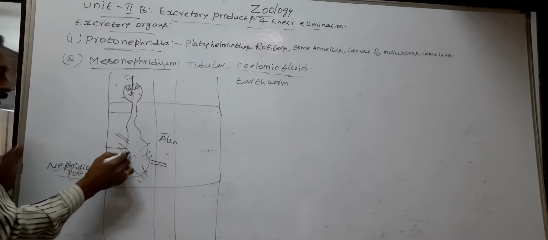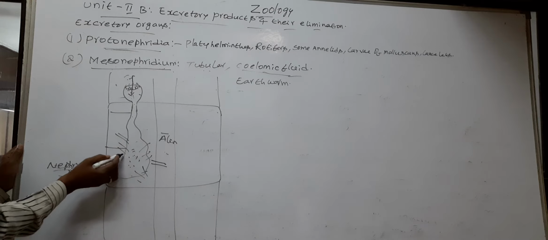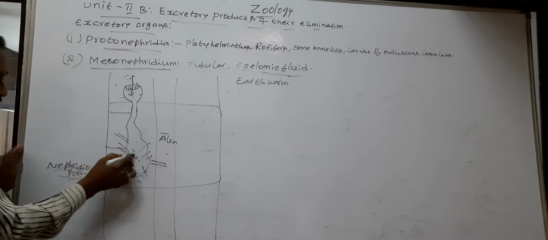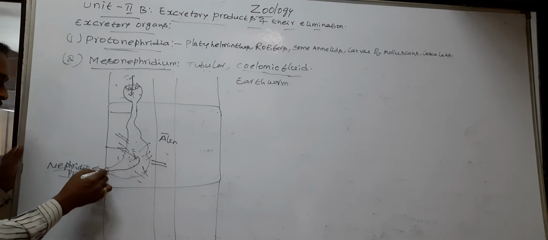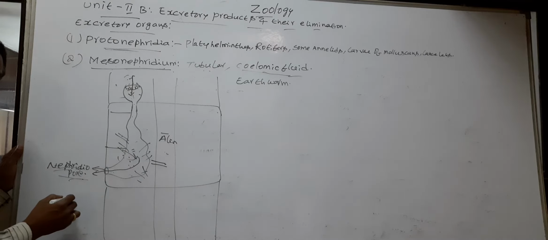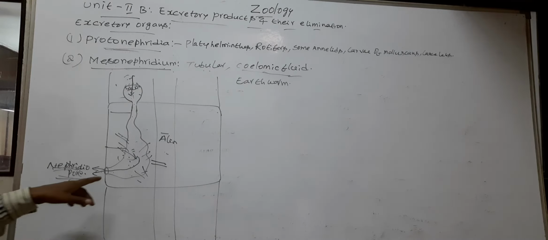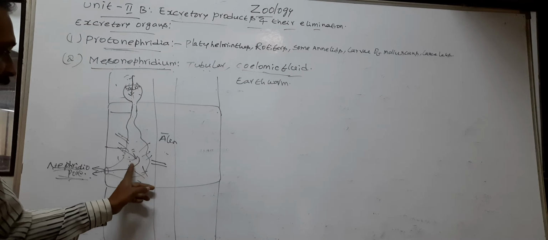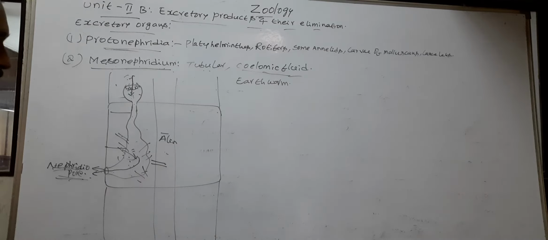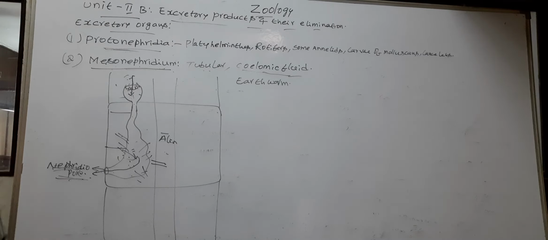From there, it reaches the body of the mesonephridium. Next, the body of the mesonephridium collects the nitrogenous waste from blood. Later, the collected nitrogenous waste is excreted to outside of the body through the nephridiophore. Some of the mesonephridia release their excretory waste into the alimentary canal. Later, this excretory waste passes out through the anus.